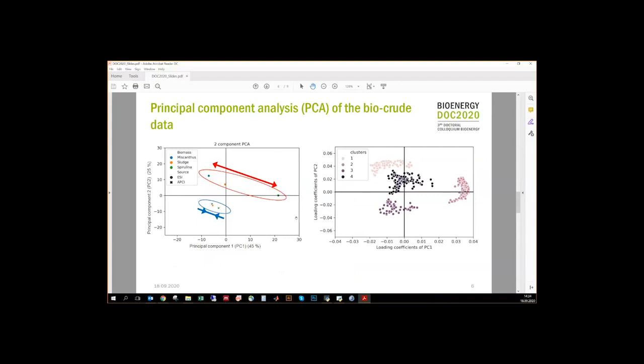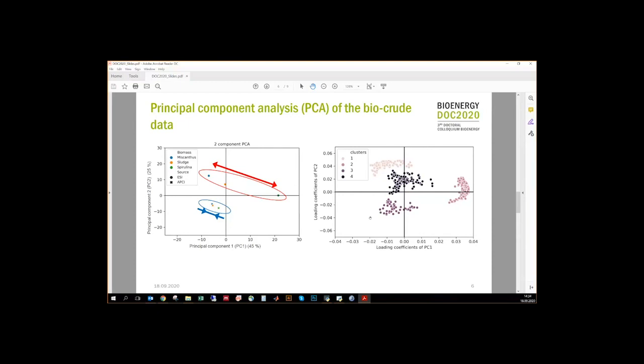The graph on the left shows the principal component plots, and we could clearly see that the samples were nicely separated along PC1 by the biomass origin and along PC2 by the ionization source used. It's worth mentioning that the ESI source, which is represented by the dots, was found to have higher sensitivity toward different biomass types.